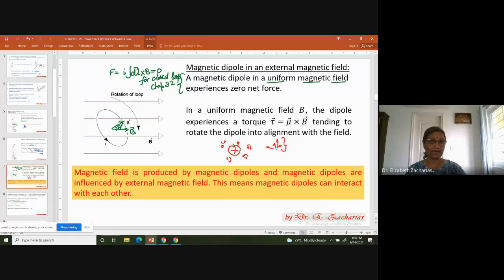So if the atom as a whole gives you a dipole effect, then the adjacent atom and this atom will talk to each other. There will be an interaction. It is these interactions which decide whether a given material is paramagnetic, ferromagnetic, antiferromagnetic, etc. All the magnetic properties of materials come from this interaction.